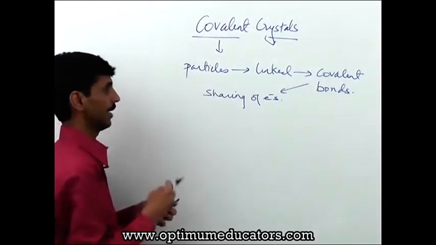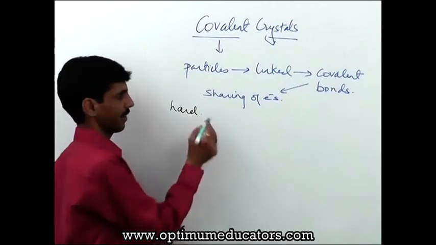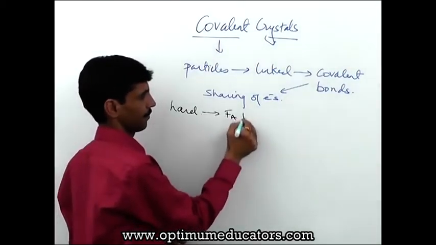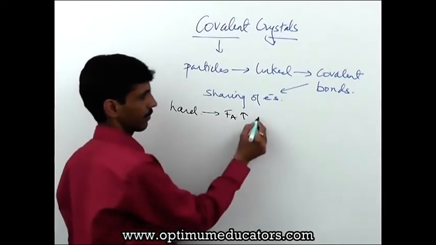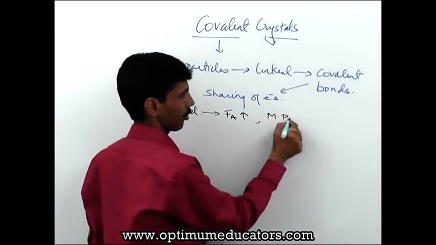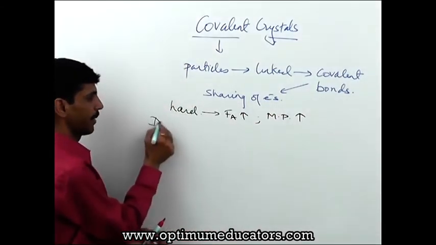Next thing is, it's going to be hard. मतलब force of attraction is going to be obviously very high. अभी force of attraction ज़्यादा है, strength ज़्यादा है, तो इसका मतलब ये हो जाता है कि the melting point is also going to be what? Very high. Example हम लोग ले सकते हैं, that is diamond.